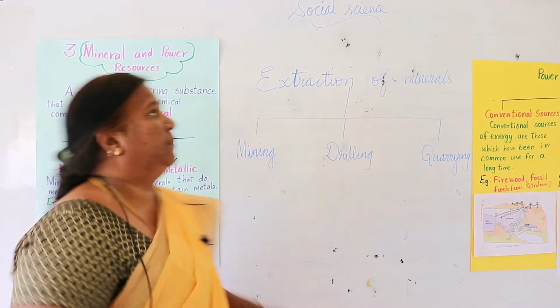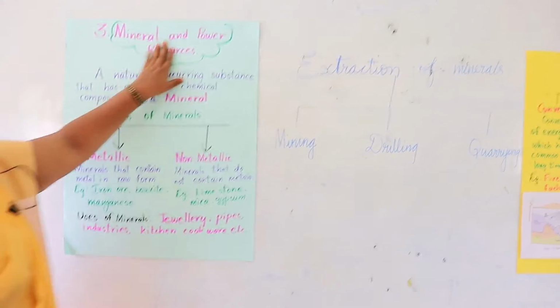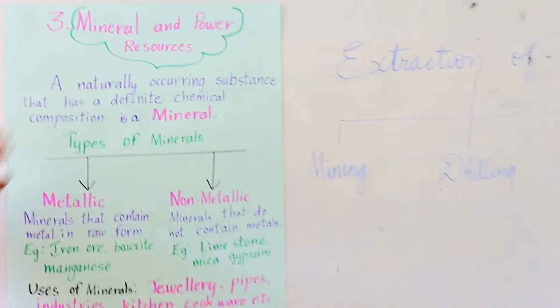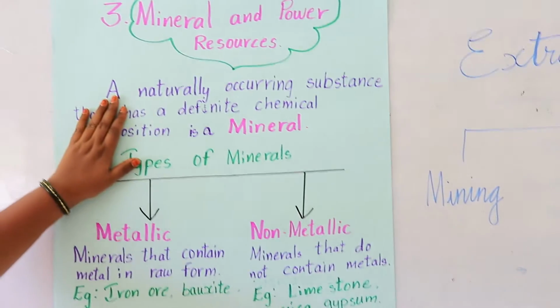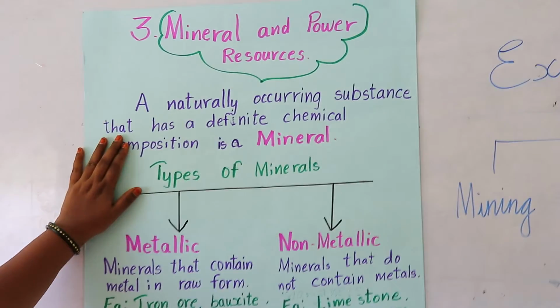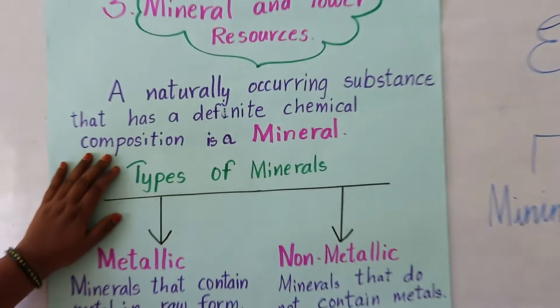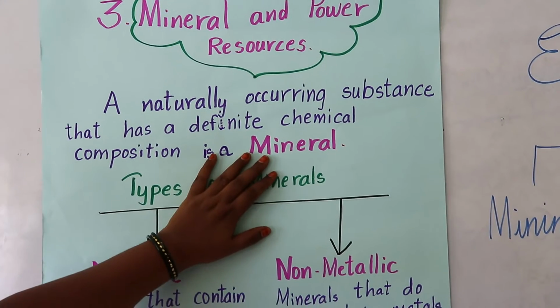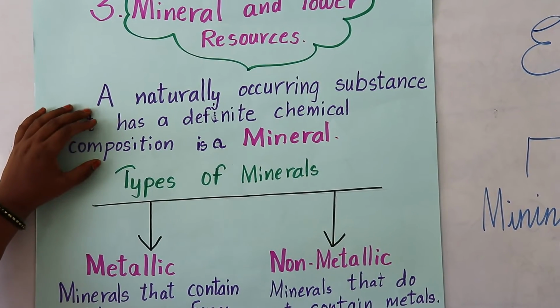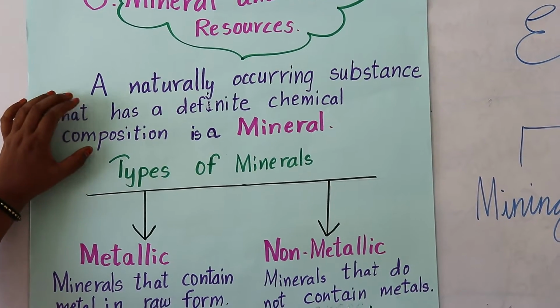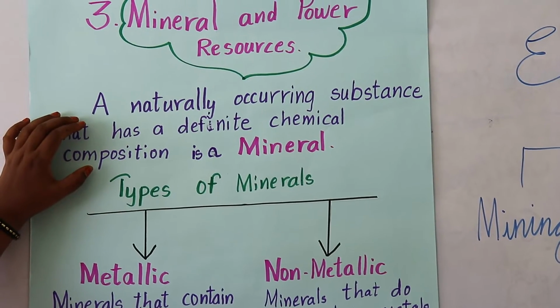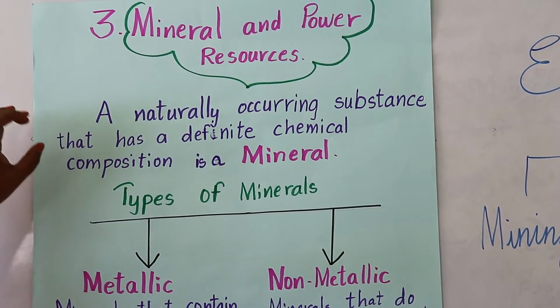Let's start our lesson. Chapter 3, Mineral and Power Resources. What is a mineral? A naturally occurring substance that has a definite chemical composition is a mineral. Or in a simple way, we can say anything naturally formed on the surface of or inside the earth is known as a mineral.